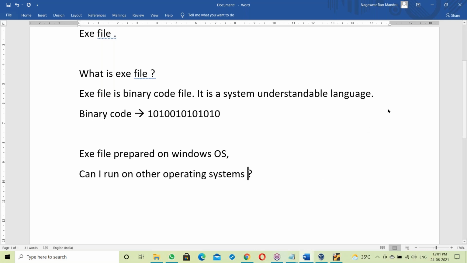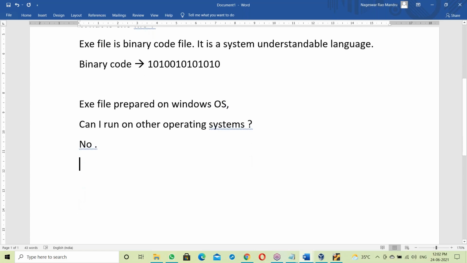You can answer in the chat box. No need to speak here. Just yes or no. An exe file prepared on a Windows base, can I run it on a Linux base? Yes, the answer is no. This answer is no. We can't.